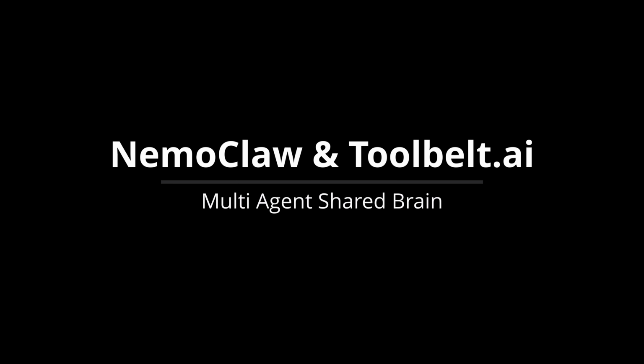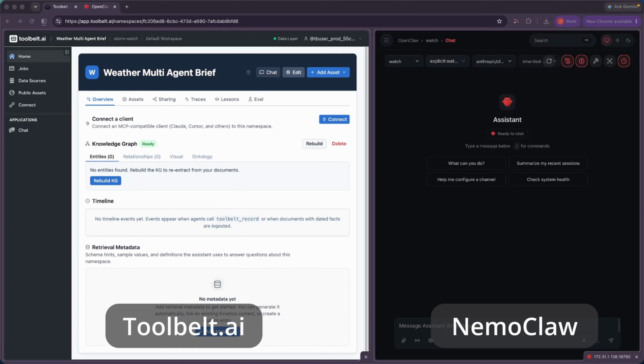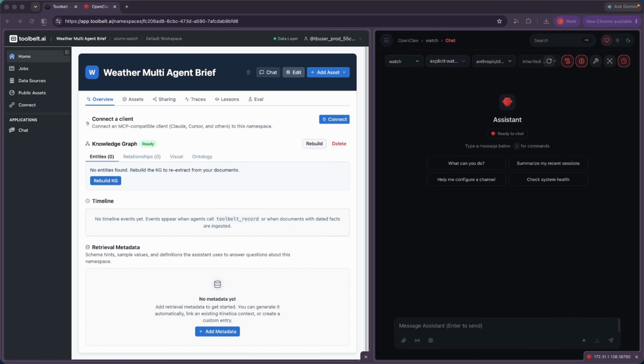We wrote 3 NemoClaw agents to detect severe weather alerts in real time and work out the impact to residents and buildings. We gave them only our Toolbelt MCP endpoint. No way to message each other, no other APIs. Everything they do runs through one shared Toolbelt workspace.